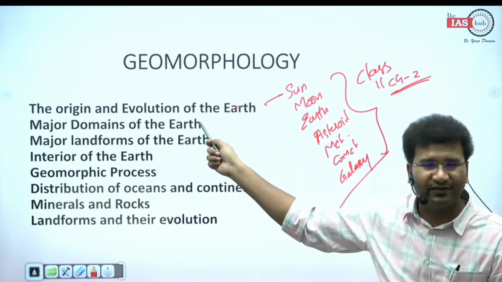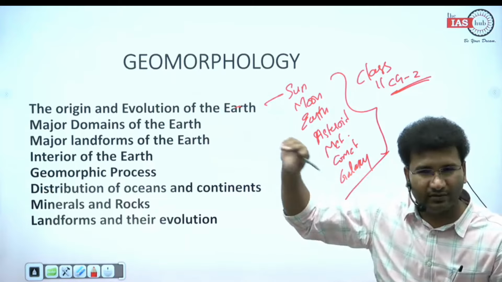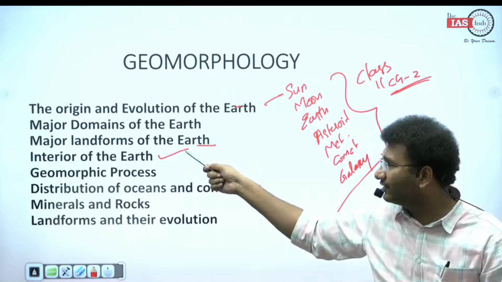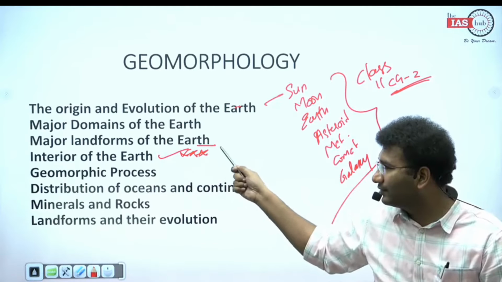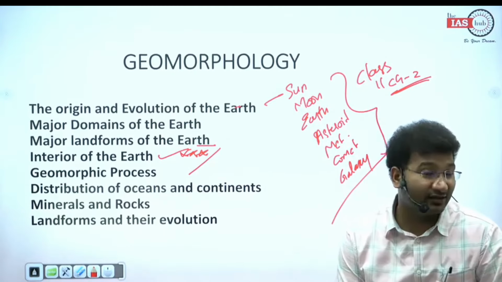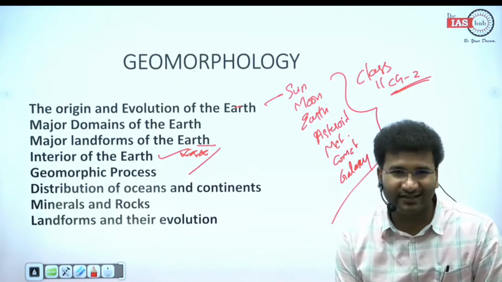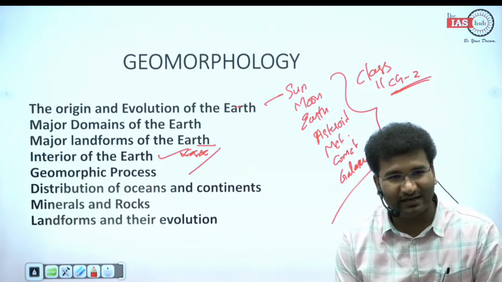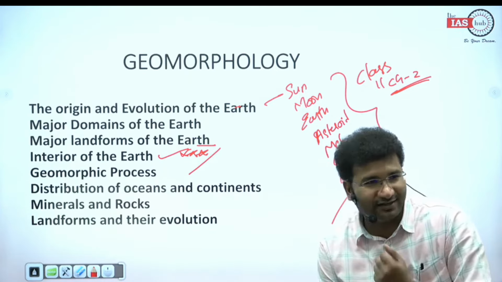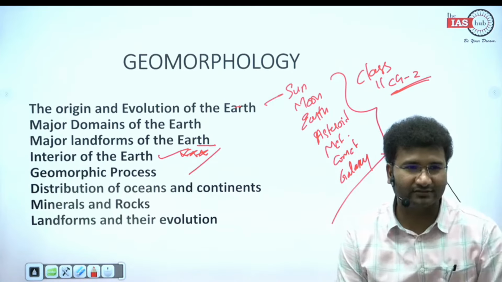Next, major domains of the earth is nothing but plains, plateaus, mountains. ये थोड़ी देर के बात करेंगे क्योंकि उसमें confusions होता है. Then is landforms of the earth later. Interior of the earth, this is very, very important. हाँ, core होता है, crust होता है, mantle होता है. और how did we get to know that there is earth having core? Earth has mantle, earth has crust. Because the deepest mine that we have dug till date is hardly 12 kilometers. ठीक है?